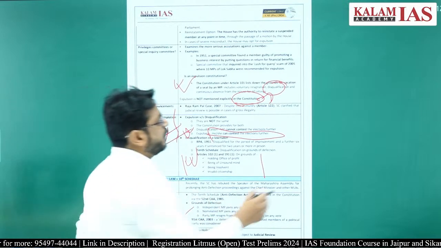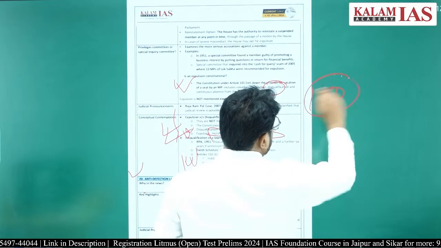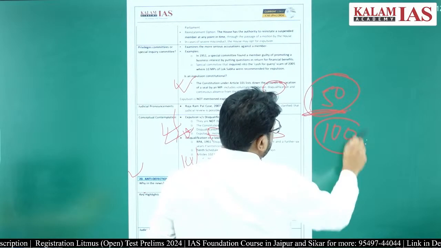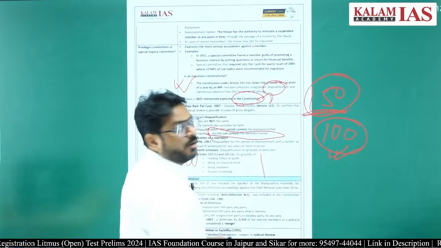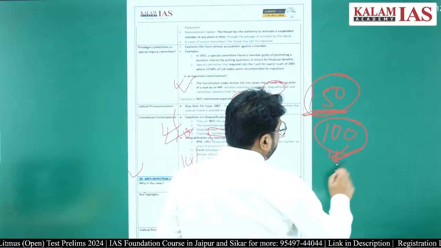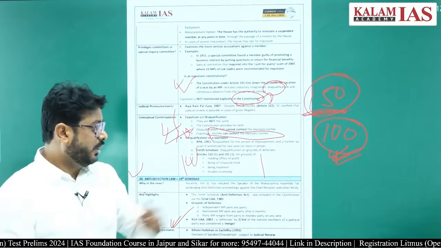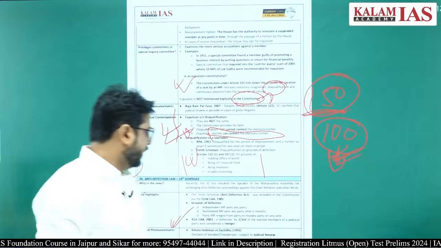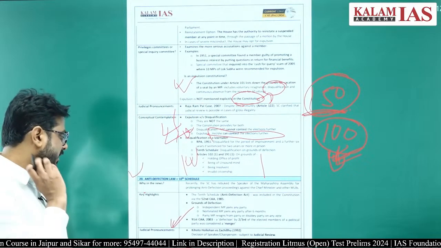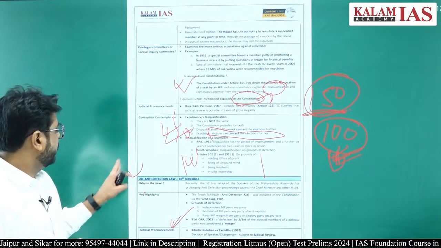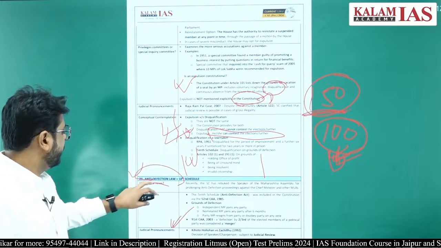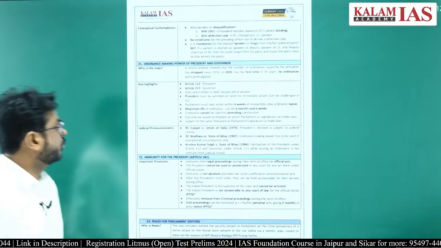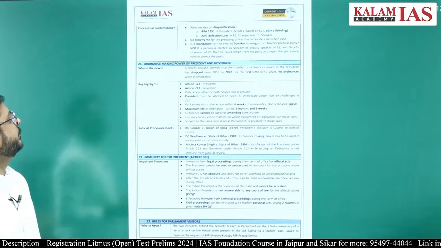For example, if a political party has 150 members, and out of that 100 members decide to form a new political party or to go to a different political party and join that, that can be completely done. So a 2/3 merger is allowed. And if the anti-defection law is being applied, that will also come under judicial review.